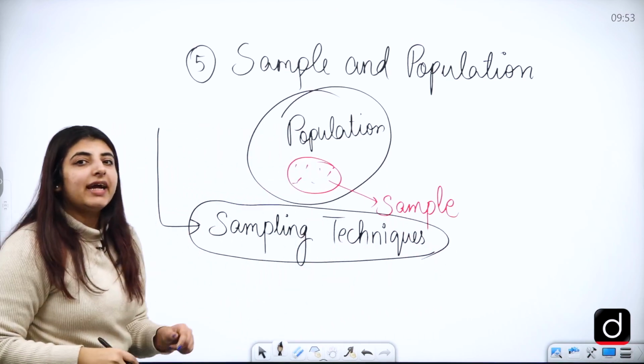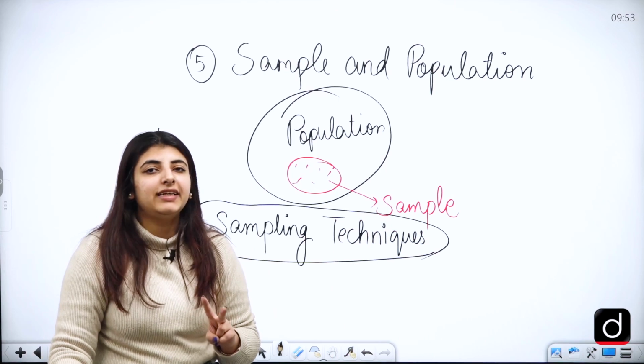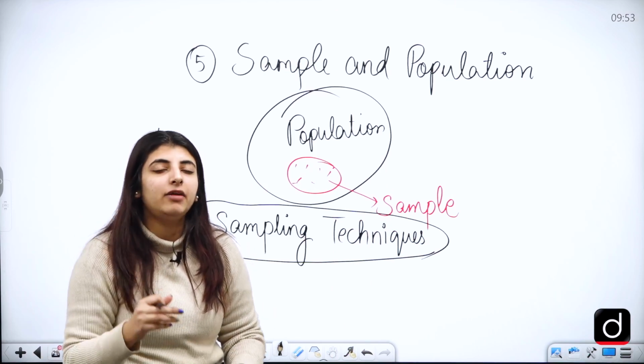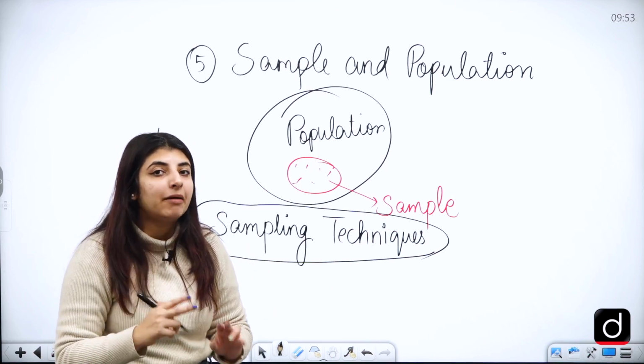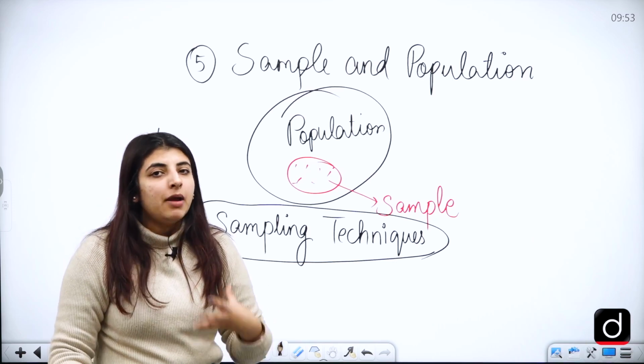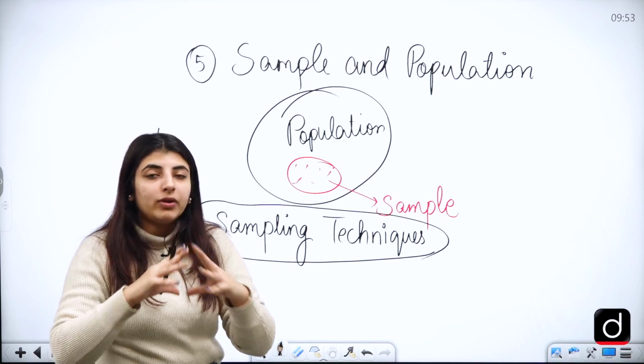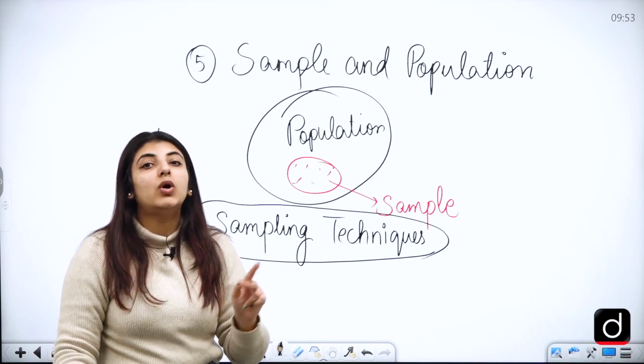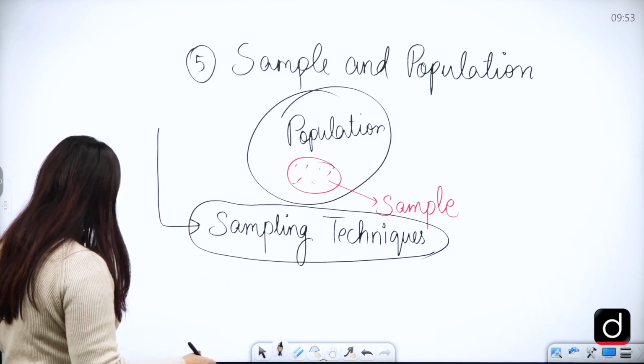Correct? So there are two types of sampling techniques. You can also comment down below and let me know what those two types of sampling techniques in research are. If you know the sub parts, also write them. But not the subcategories, the two broad categories, what are those? I want to know that, right?